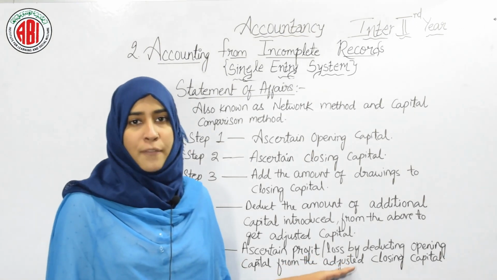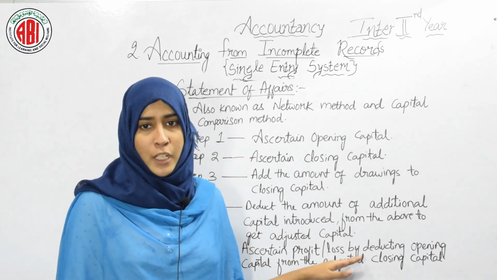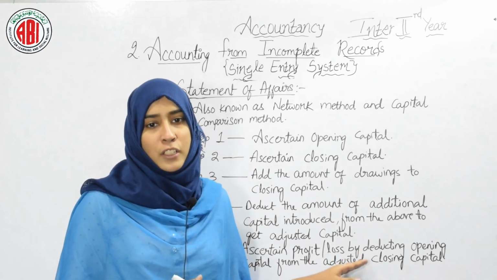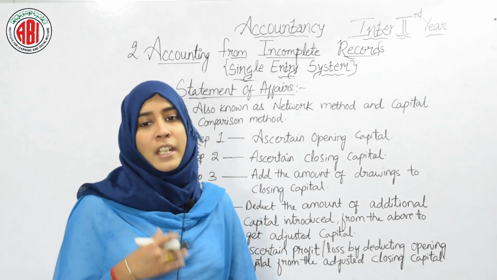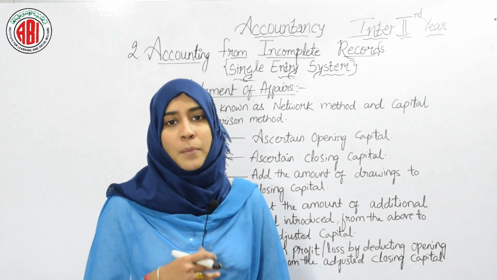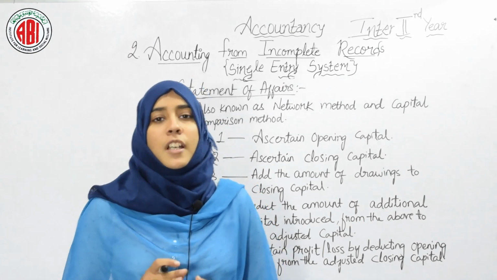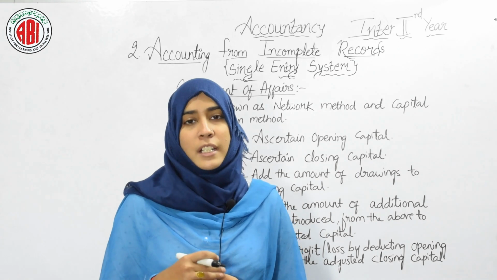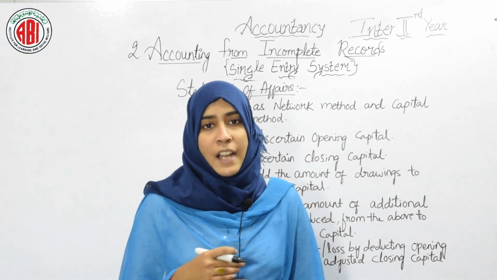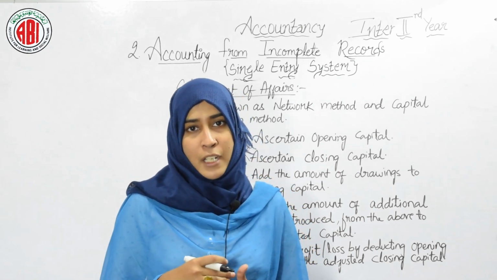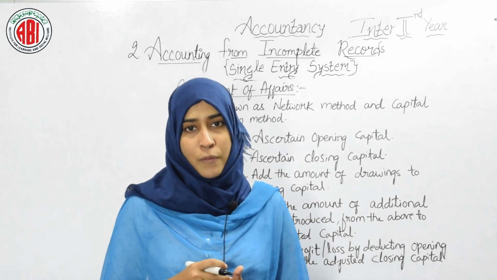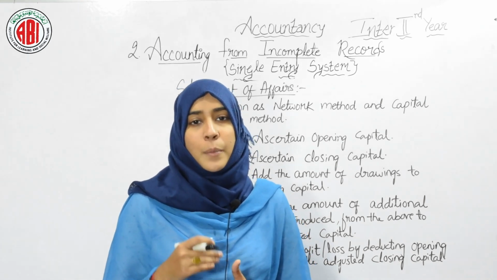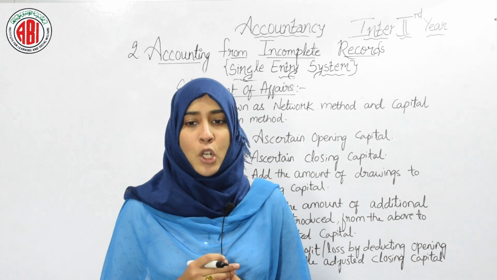We have already found opening and closing capital, and finally we subtract opening capital from the adjusted closing capital. These are the 5 steps to ascertain profit and loss, and after preparing the opening and closing statements of affairs, you need to prepare a statement of profit and loss account.